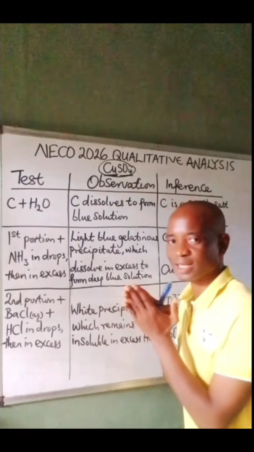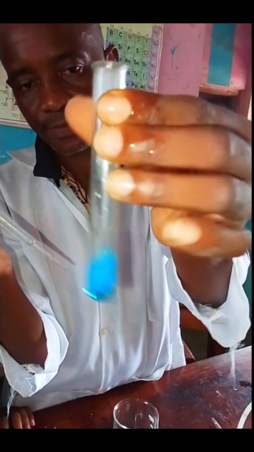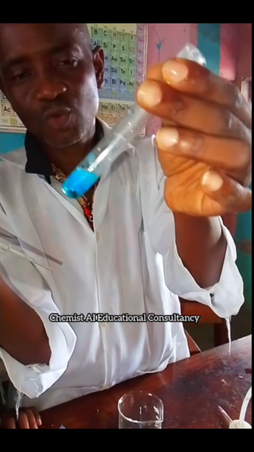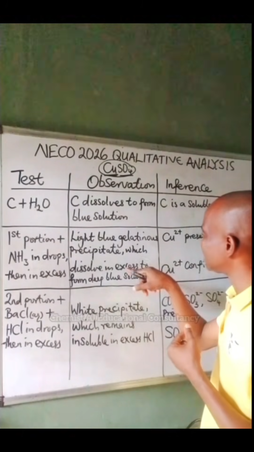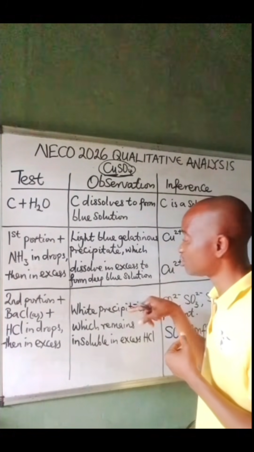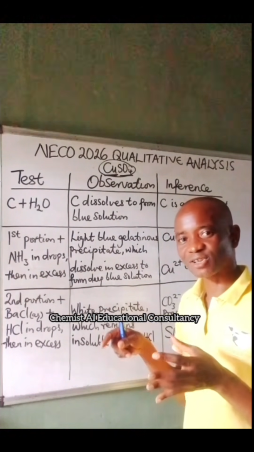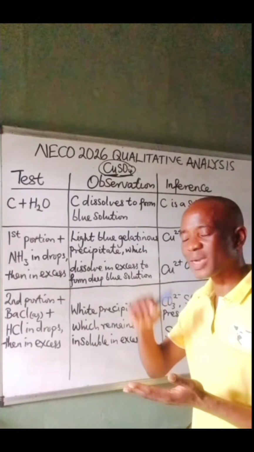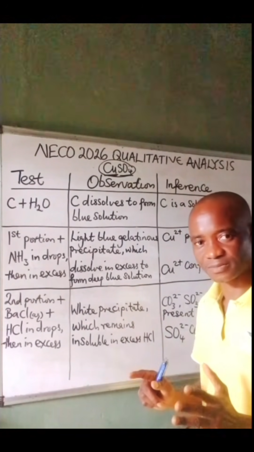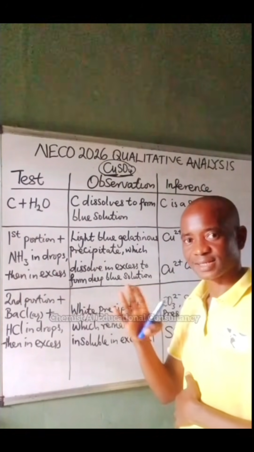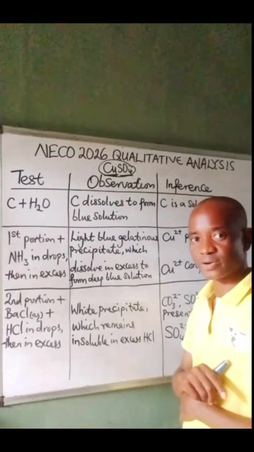So when you add ammonia in drops, what you are expected to see is light blue gelatinous precipitate. It is a light blue precipitate and also gelatinous. It is like a gel which dissolves in excess to form deep blue solution. If you pour the ammonia in excess, that gelatinous precipitate will dissolve to form a very deep blue solution. This is as a result of formation of complex between ammonia as ligand and the copper-2 ion.